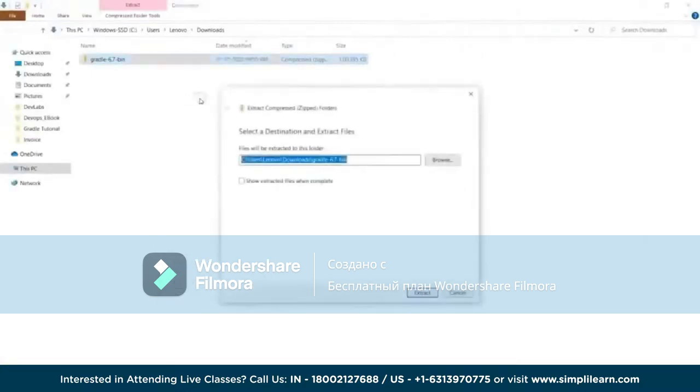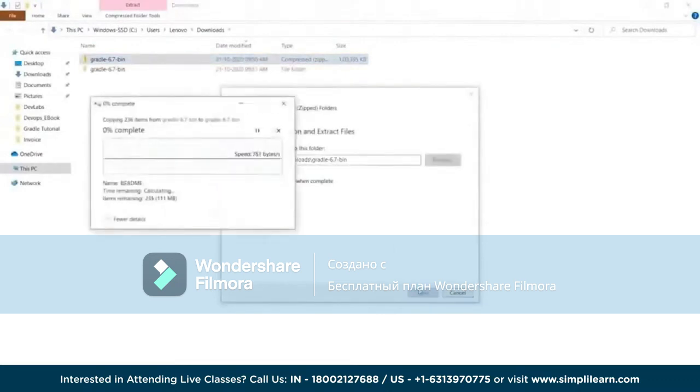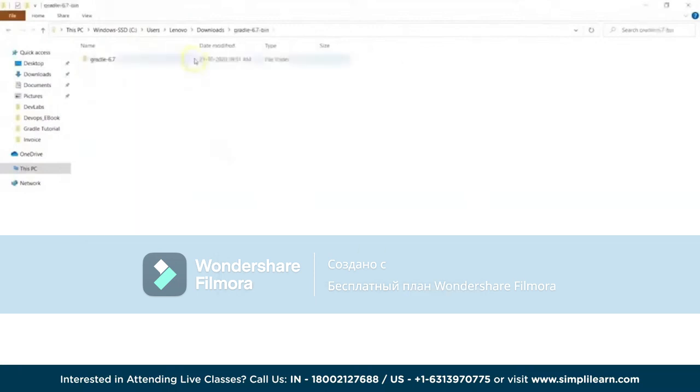Extraction is required so that we can set up this path in our environment variables, and once the path is configured and established, we will be able to start further on that part and on the execution. Meanwhile these files are getting extracted. We already got the folder structure over here, and we will give this path here. There are 2 environment variables we have to configure. One is the GRADLE_HOME, and one is in the path variable. So we'll copy this path here.